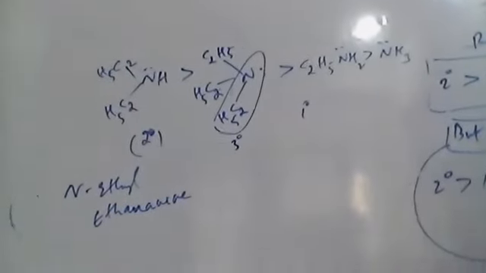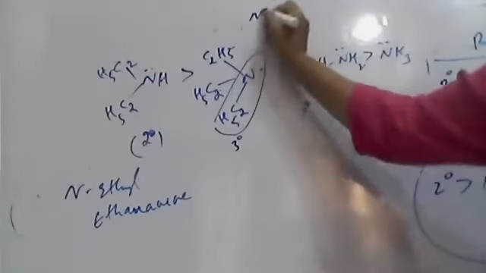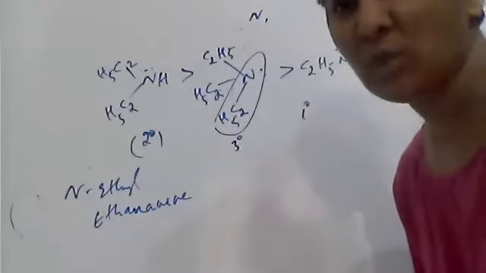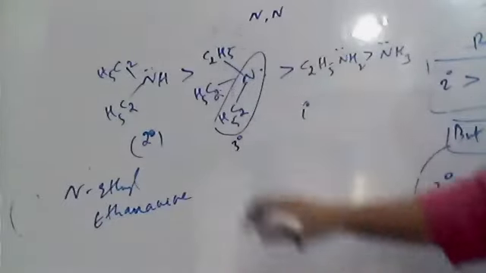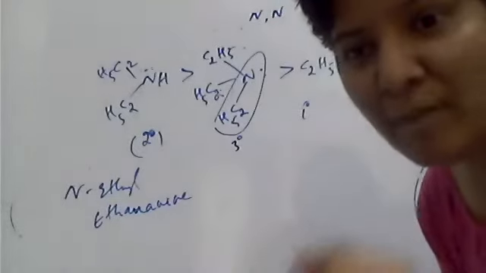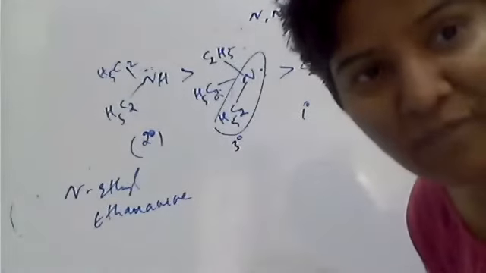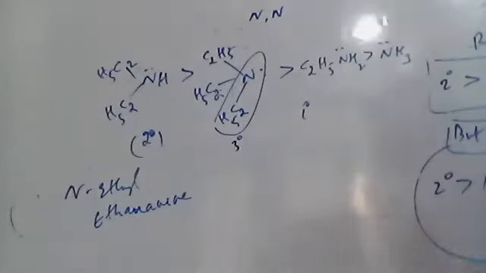To the nitrogen of ethanamine, like how you write locants 2, 2, 1, 2, here, to the nitrogen, two ethyls are there: N, N. So remember, if an amine name contains one N in the IUPAC name, it is a secondary amine. Two N's is known as a tertiary amine.